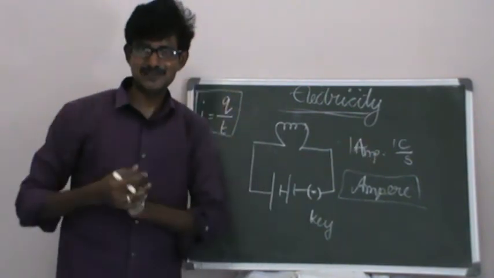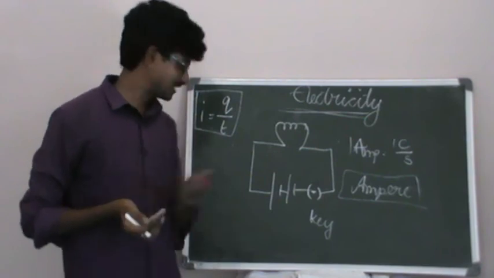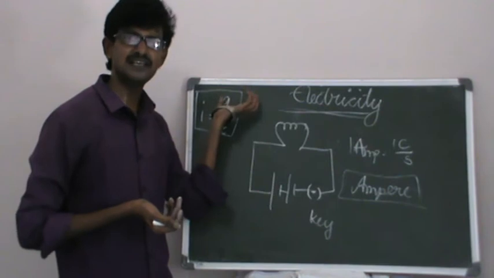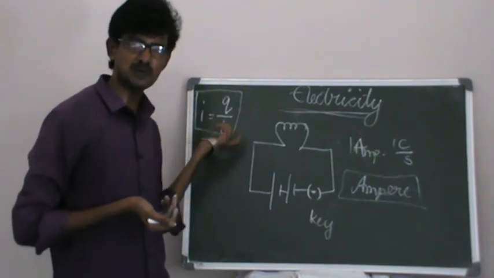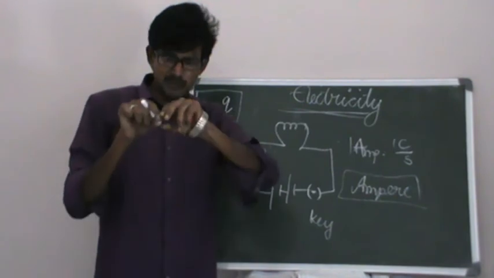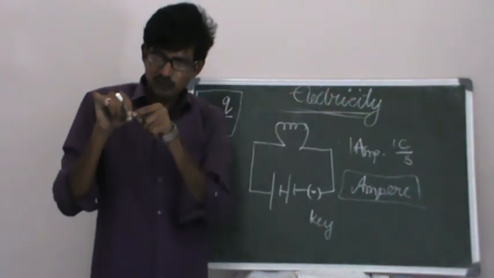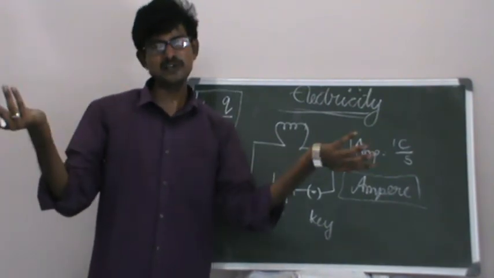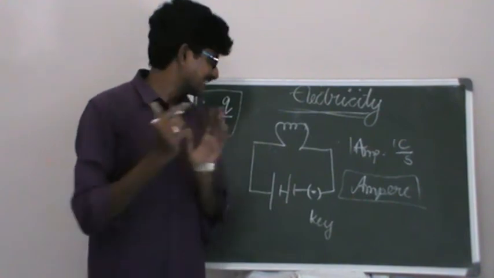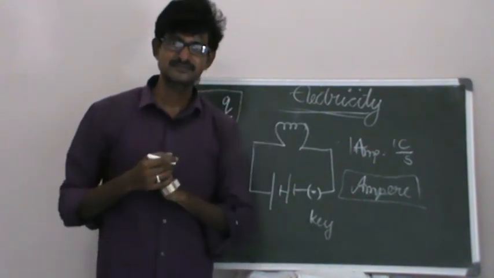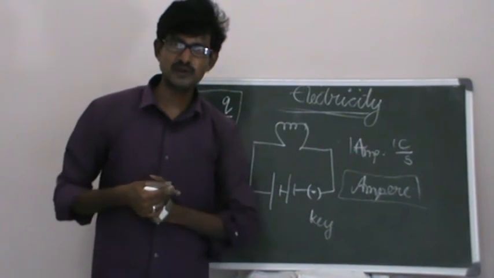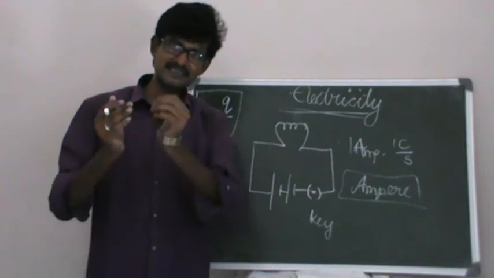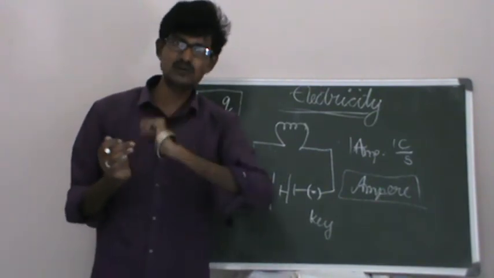In simpler language, I equals Q by T, that's what we are saying. In the sense, how much charge is flowing in how much time. Supposing you take a conductor, do you think that only 1 electron goes or 2 electrons go? We can't say. Many electrons may go, and each electron has some charge. We already made a note of it: 1.6 into 10 to the power of minus 19 coulombs, the charge possessed by one electron.